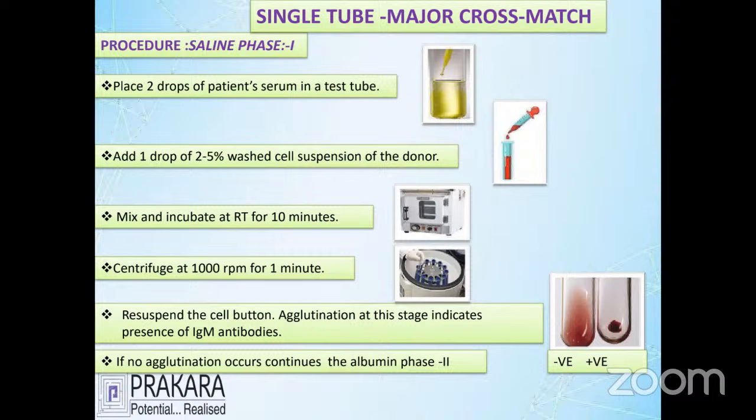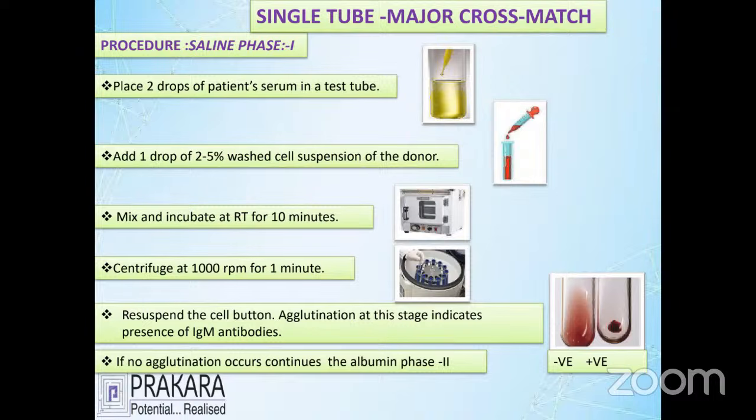Let's go for the albumin phase. The tube that already gave a negative report is continued for further testing. Add 22% bovine albumin to the sample, 2 drops, and then incubate.